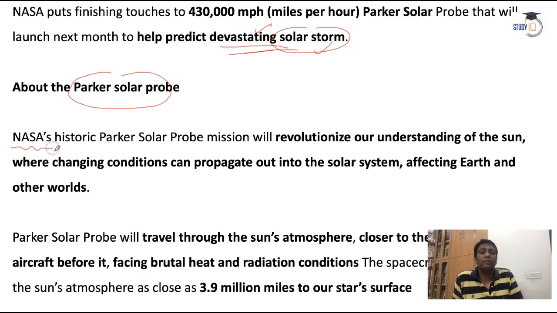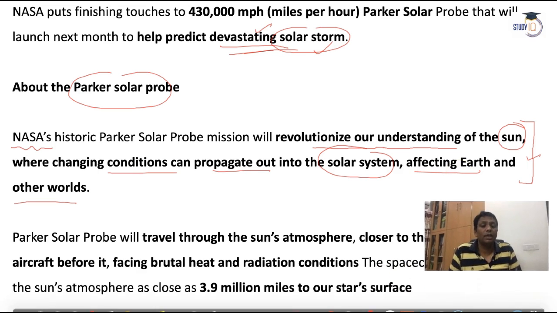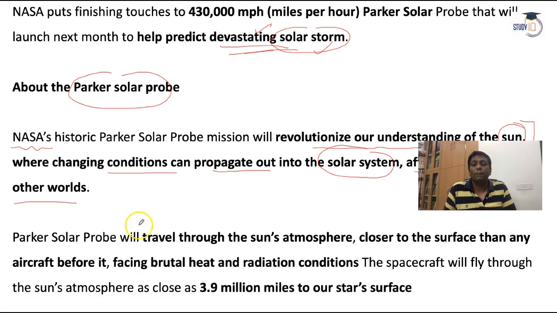It's a NASA based solar probe. It has revolutionized our understanding of the sun, where changing conditions can propagate out into the solar system, even affecting the earth and other worlds, so all these characteristics will become known. How the earth came, how life came on the earth. What about the plasma material? Everything becomes possible here with the help of this solar mission.